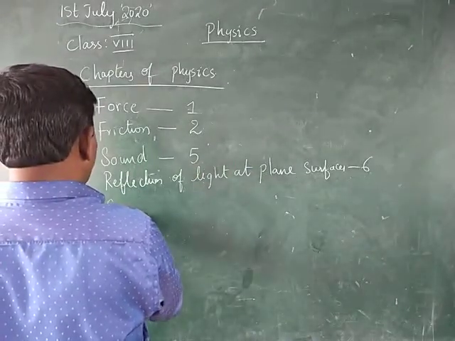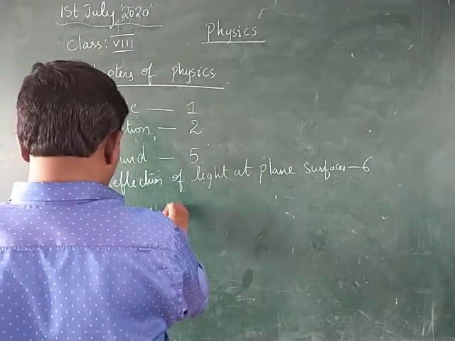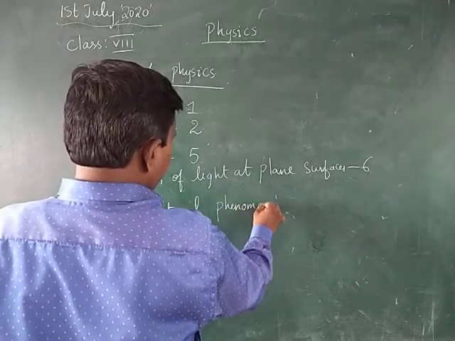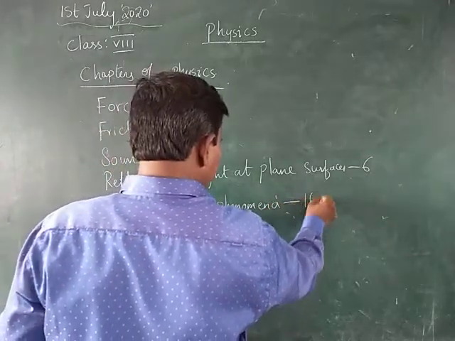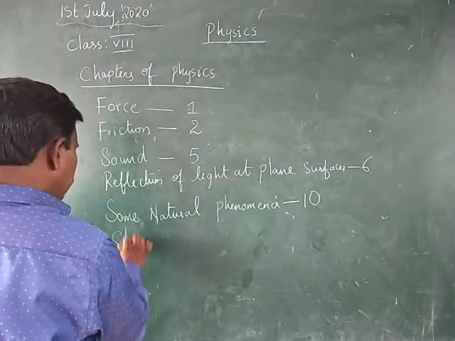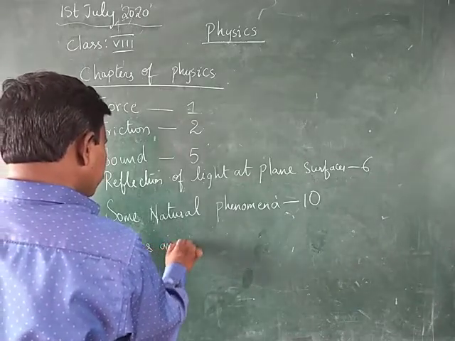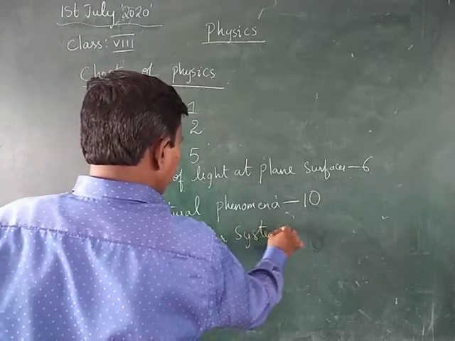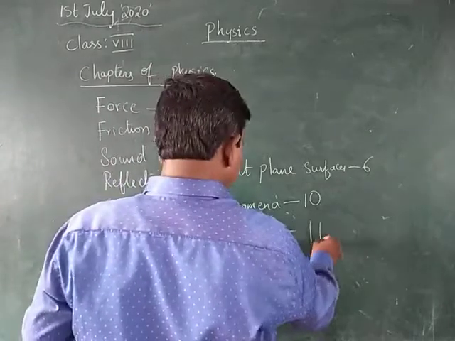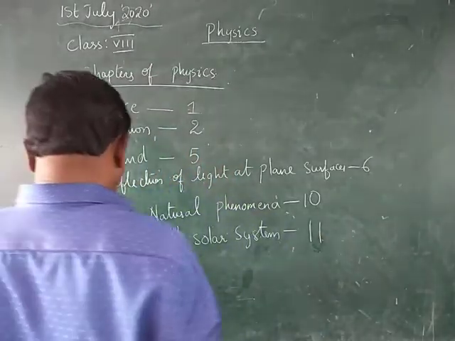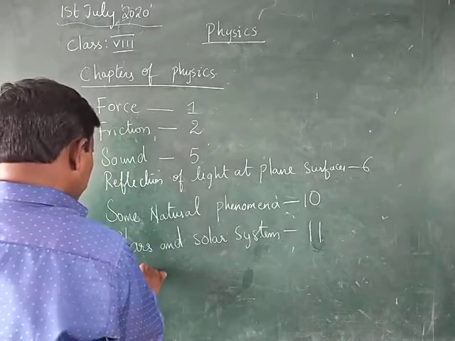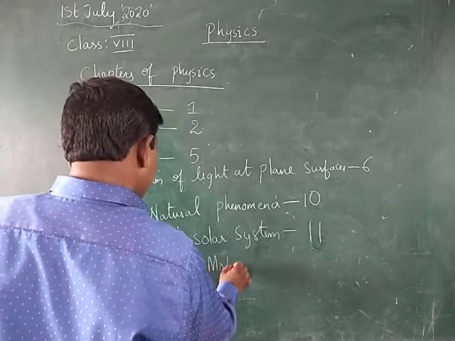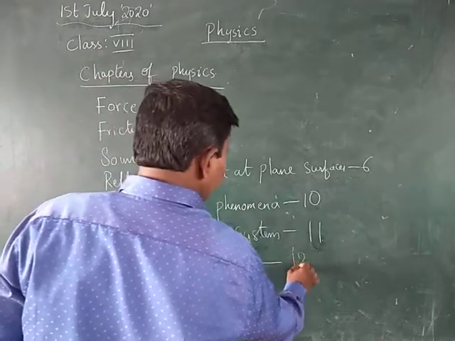Next, some natural phenomena is the 10th chapter. Stars and solar system is the 11th. Graphs of motion is the 12th chapter.